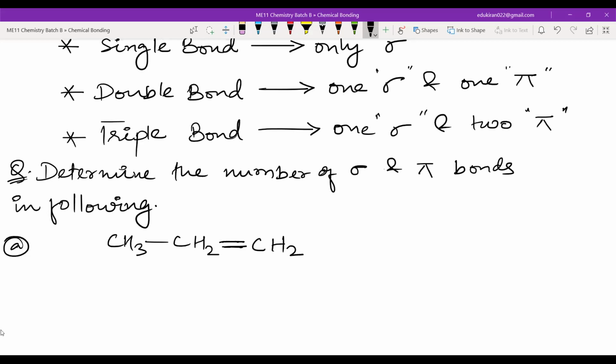I hope you have seen hydrocarbons before. Yes or no? In 10th standard, you have seen hydrocarbons. Tell me the number of sigma and pi bonds in the chat, and please don't send separate answers. Just send one answer separated by comma. Sigma this much, pi this much.